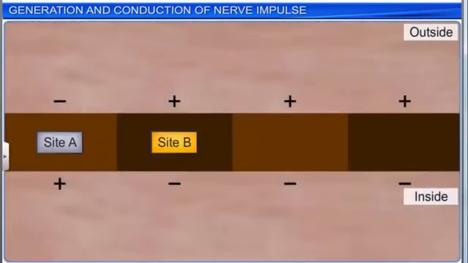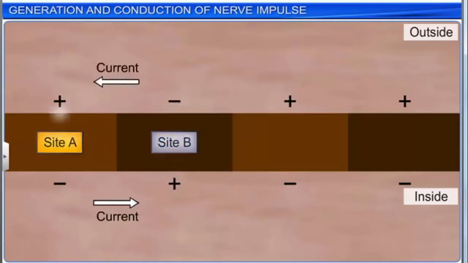At site B, the axon membrane has a positive charge on the outer surface and a negative charge on the inner surface. As a result, a current flows on the inner surface from site A to site B. On the outer surface, a current flows from site B to site A to complete the circuit of current flow.